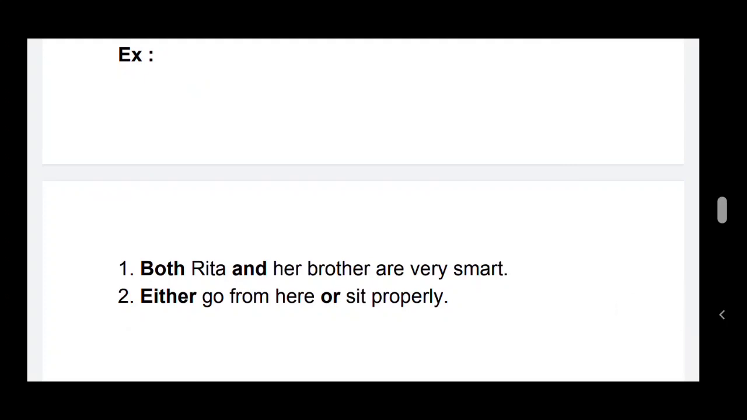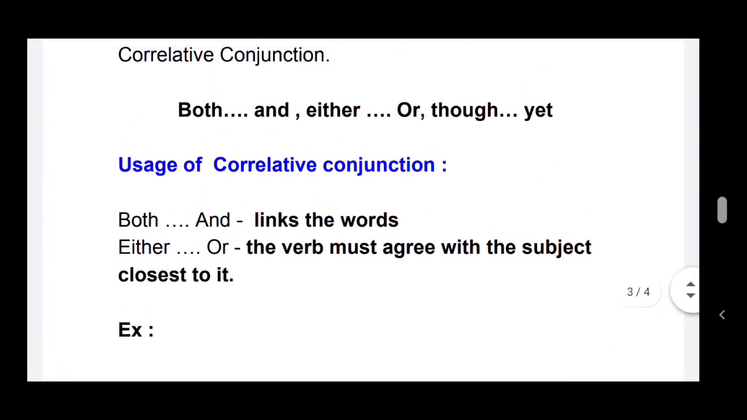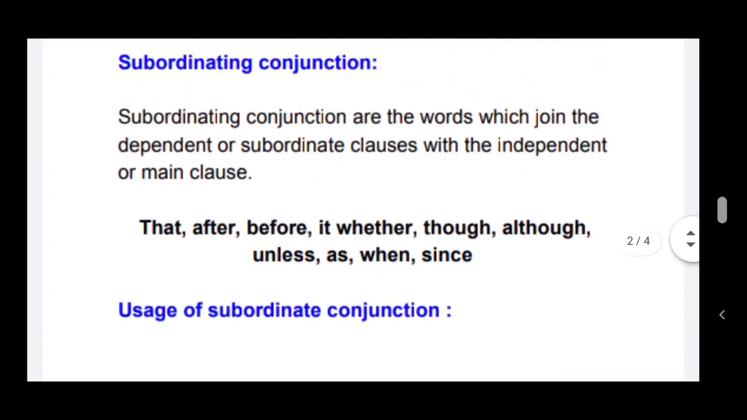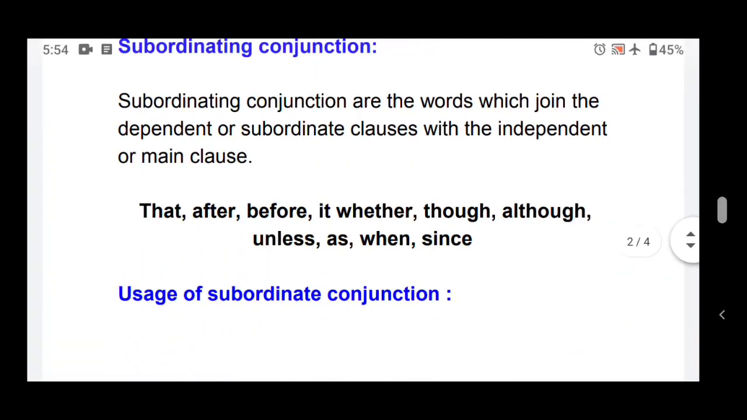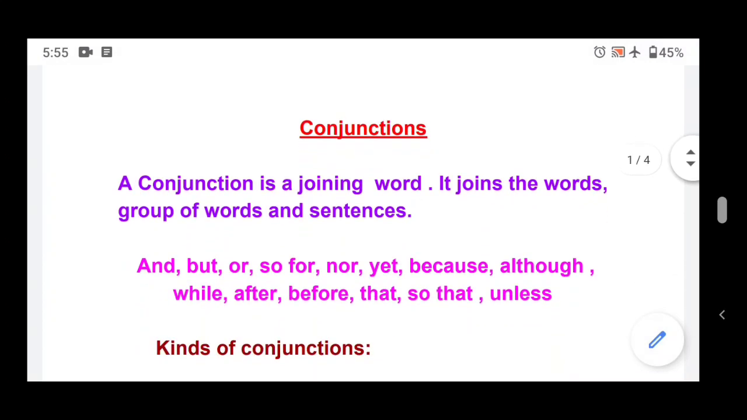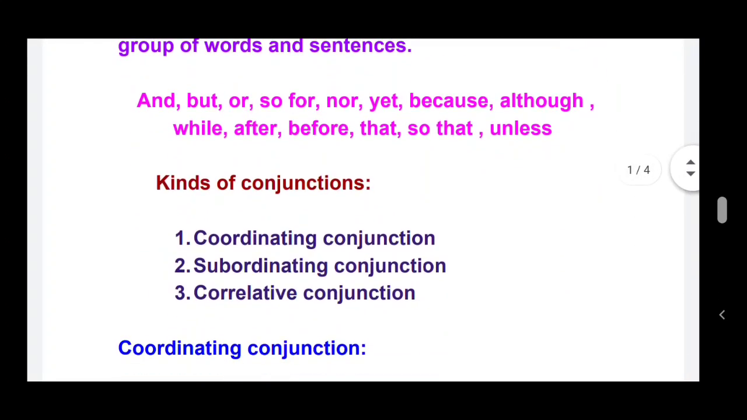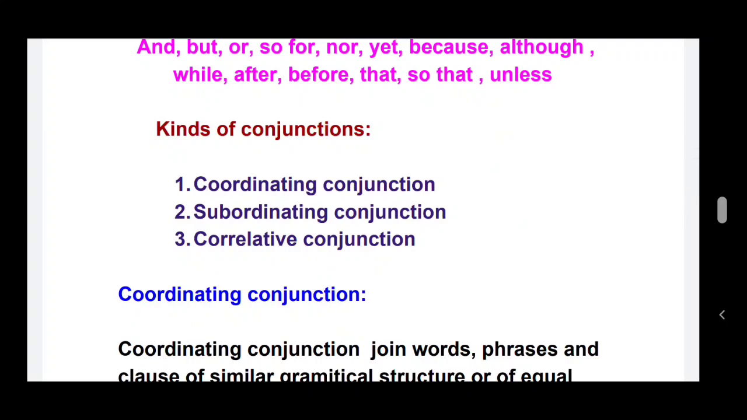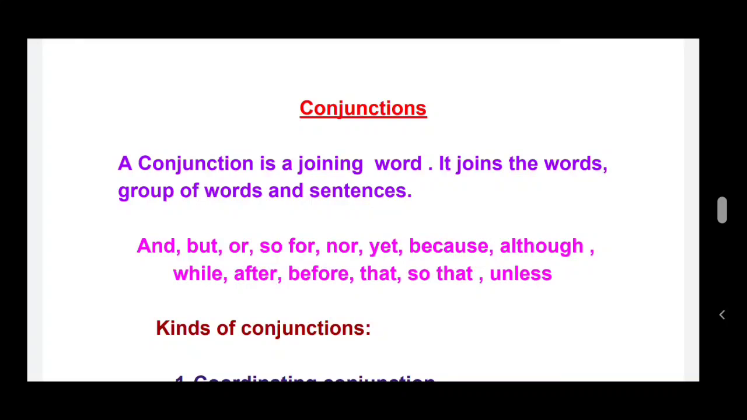See the example here for correlative conjunction. Both and: Both Rita and her brother are very smart. Either go from here or sit properly. So these are the two examples for correlative conjunctions. So children, a conjunction is a word that joins phrases or words in a sentence. And there are three kinds of conjunction: coordinating conjunction, subordinating conjunction and correlative conjunction. So learn the definitions and do the exercise properly, children, using the proper conjunction according to the sentence. So that's all from the conjunction part, the 4th chapter, children.